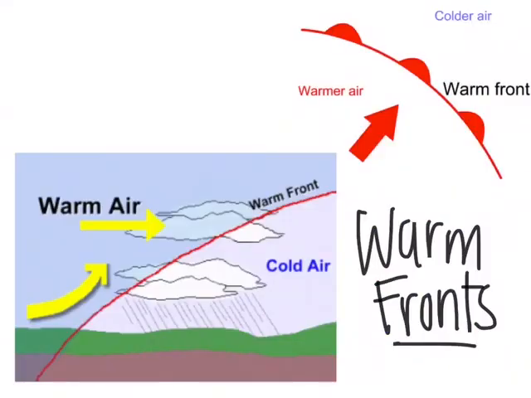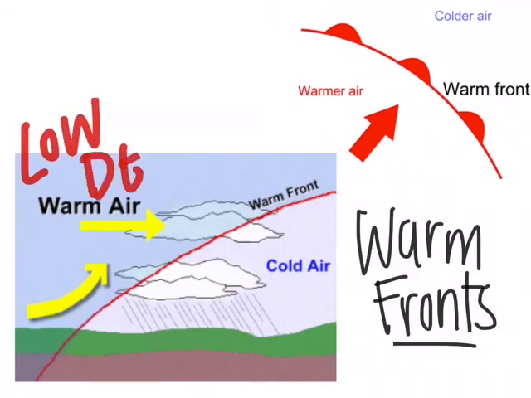So similarly, warm fronts are the leading edge of a warm mass of air. They lead to higher temperatures and actually heavy rain. That's because the pressure decreases when the warm air moves in because of the low density of warm air, like we talked about before.